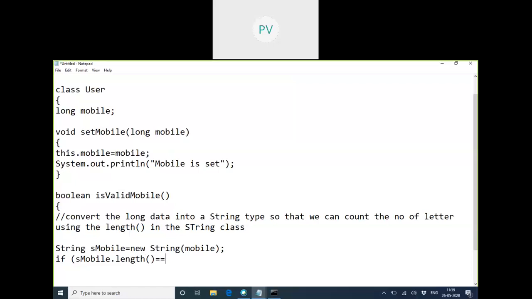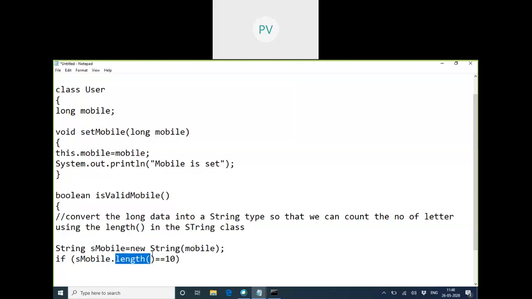In the String class, we have the length function. That's the reason I said we can go through some string functions. I'll discuss the important ones one by one whenever required. So String is a predefined class where we have a predefined method called length. For any string object, you call dot length.